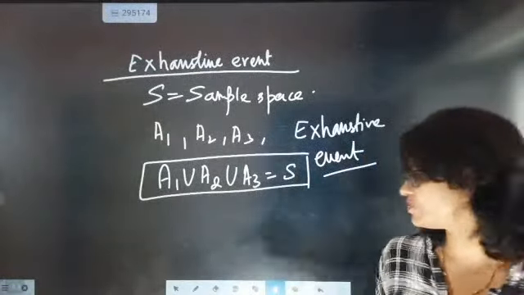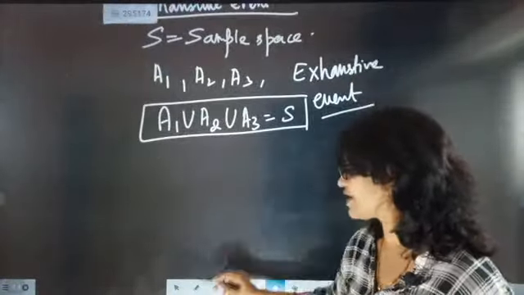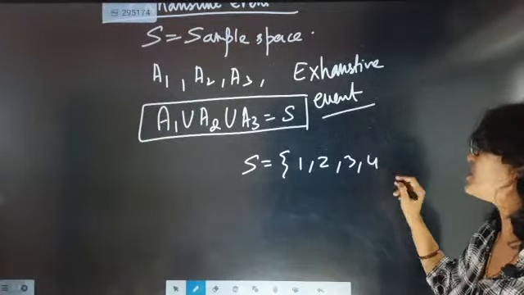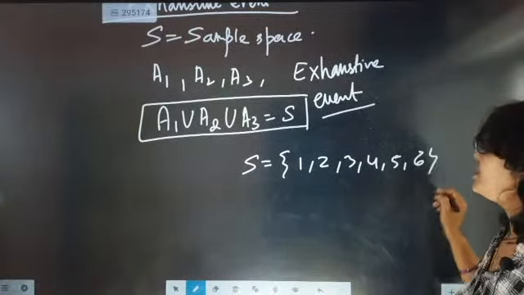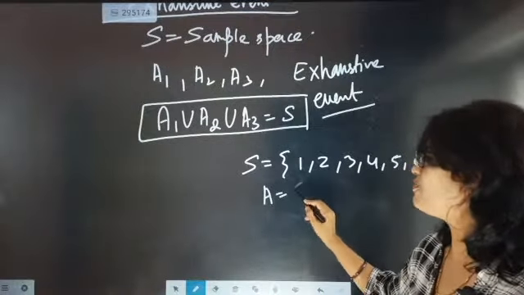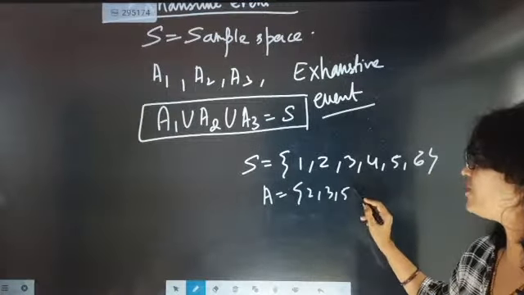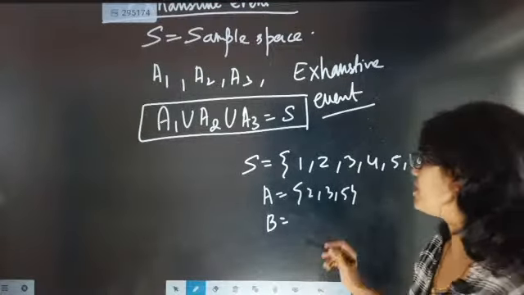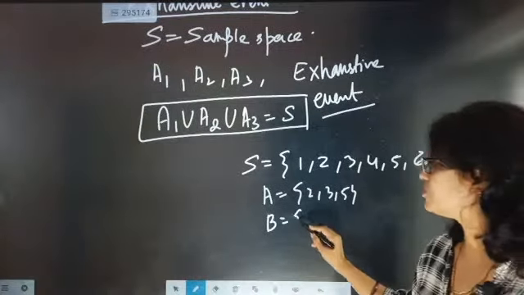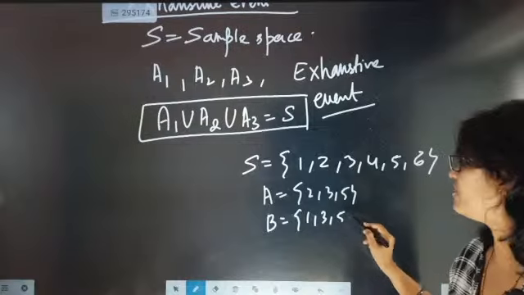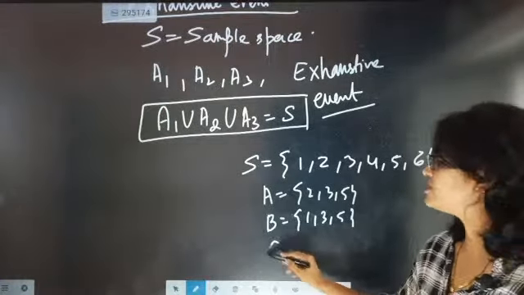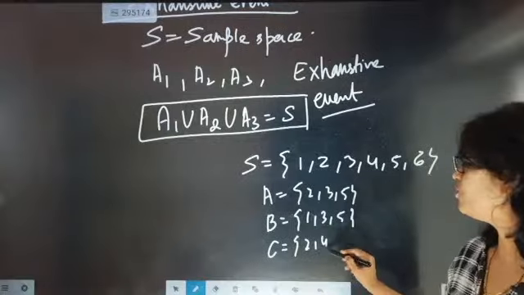For example, when you roll a dice, 6 numbers are there. So this is the sample space. Now A is the set of getting prime numbers, that is 2, 3, 5. B is the set of getting odd numbers, which are 1, 3, 5. C is the set of numbers divisible by 2, so 2, 4, 6.